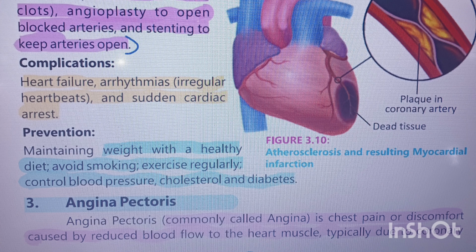Now, what is its prevention? Maintaining your weight with a healthy diet. Keep your weight in check by eating a healthy diet. Additionally, avoid smoking, exercise regularly, and control your blood pressure, cholesterol levels, and diabetes.